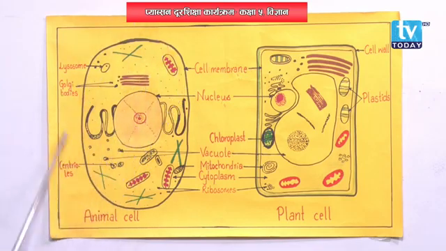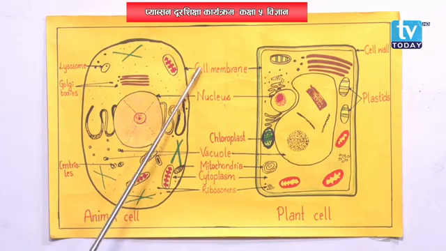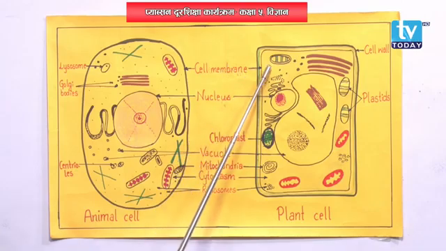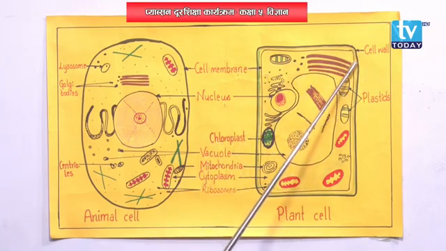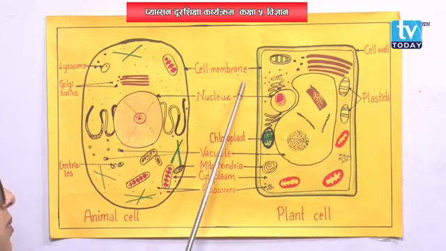This is animal cell and its outer covering is cell membrane. But in plant cell, cell membrane is the second layer because it is covered by cell wall. The first, outermost covering is cell wall. So, cell membrane is the second covering in plant cell.